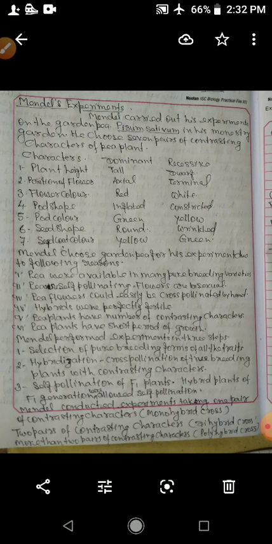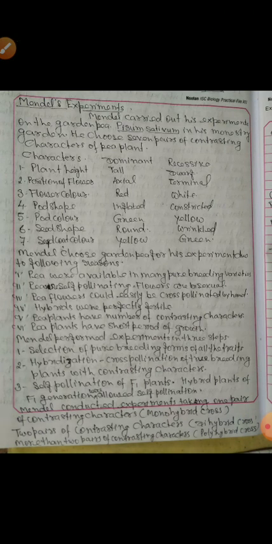Children, you are studying about Mendel's principle of inheritance. I have taught you Gregor John Mendel was the first scientist to explain the mechanism of transmission of characters from parents to the offspring, generation after generation. Therefore, Gregor John Mendel is called the father of genetics.